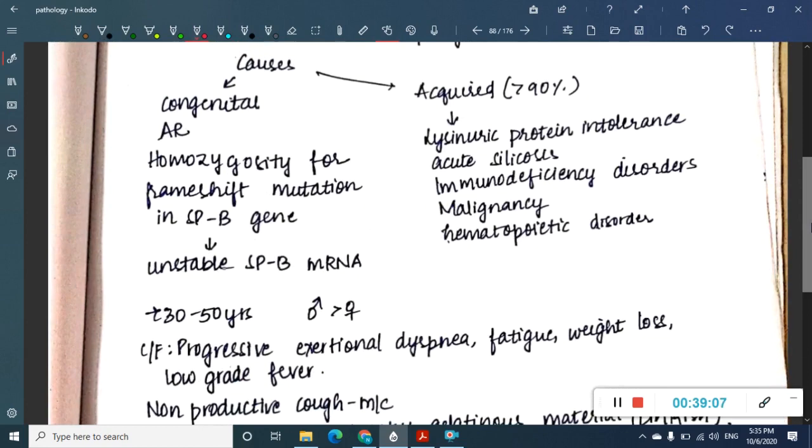So what are the causes? As I said, one, there is a congenital cause. Second, there is an acquired cause. In congenital causes, remember it is an autosomal recessive disorder, and here there is a frame shift mutation of the SPB gene. What is a frame shift mutation?